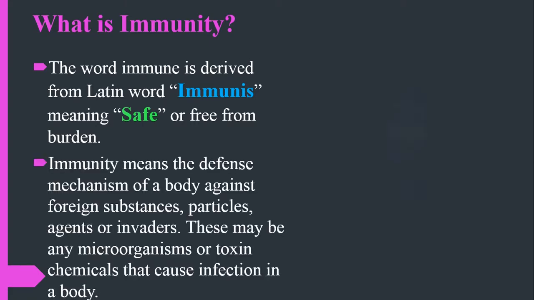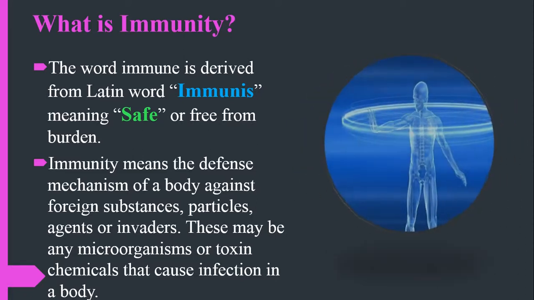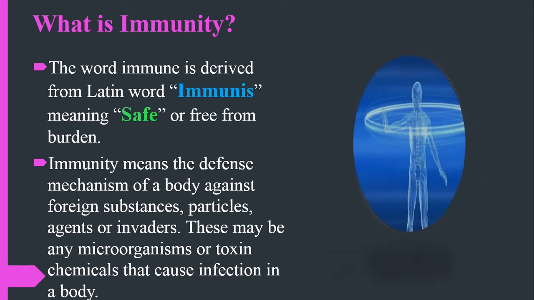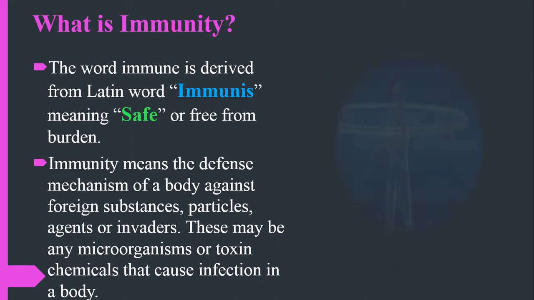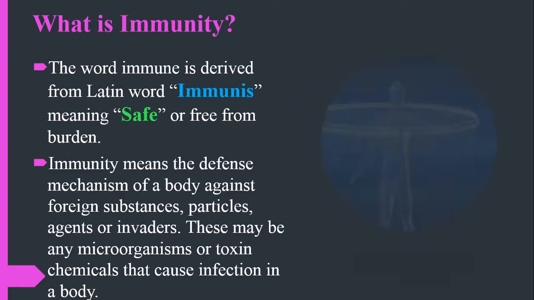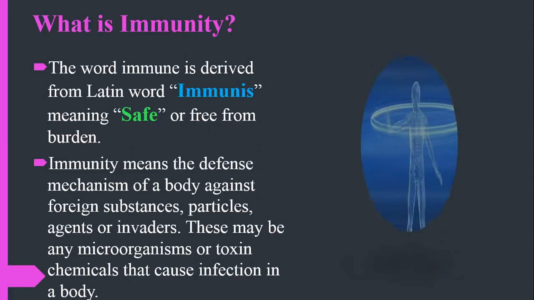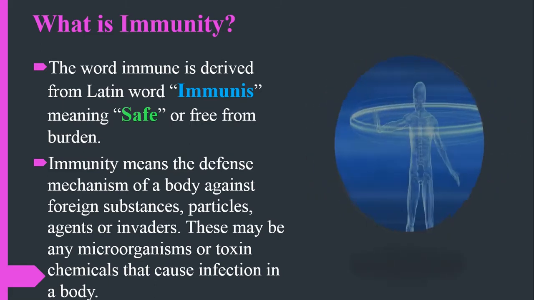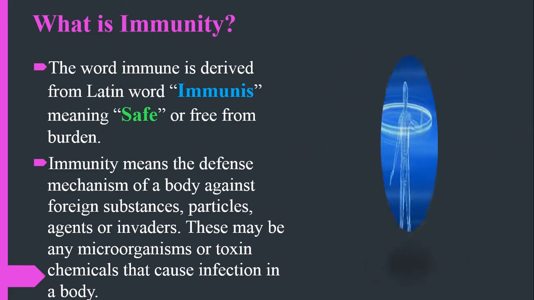If we want to define immunity, it is the defense mechanism of a body against any foreign substance or any particle, agent or invader. So it's basically the defense mechanism of the human body. By using that defense mechanism, our body will resist or defend against foreign substances, particles or agents. So what are those particles or agents? These may be any microorganism, toxin or chemical that causes infection in your body.